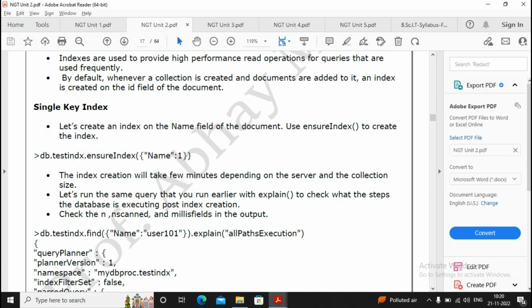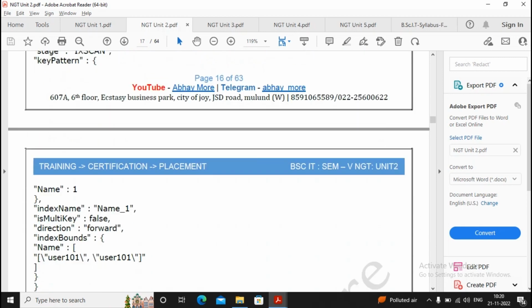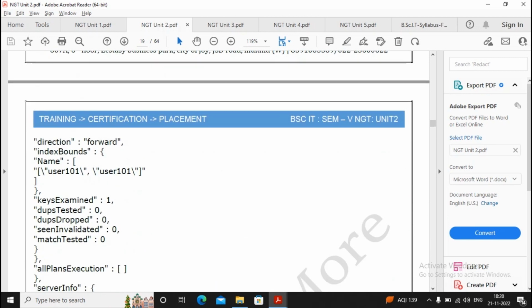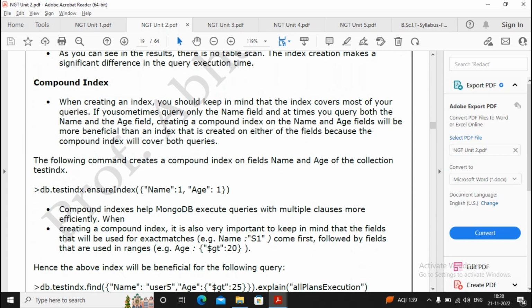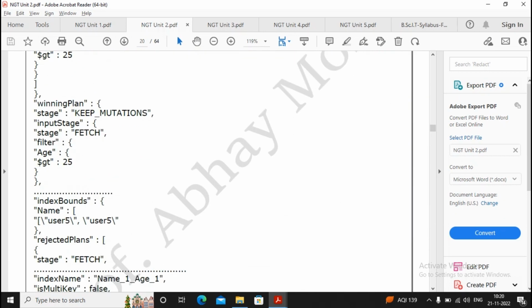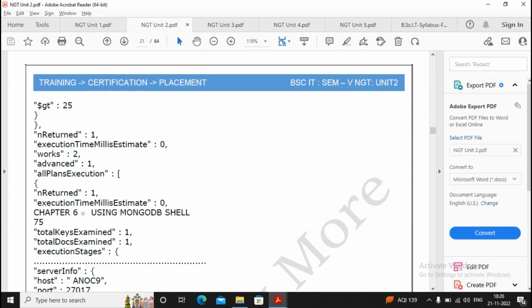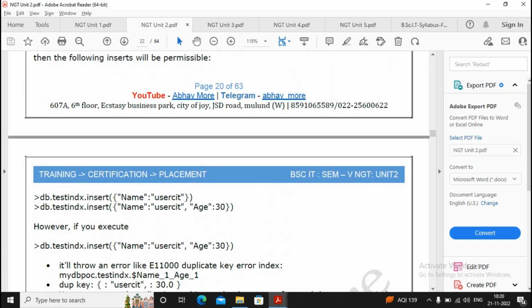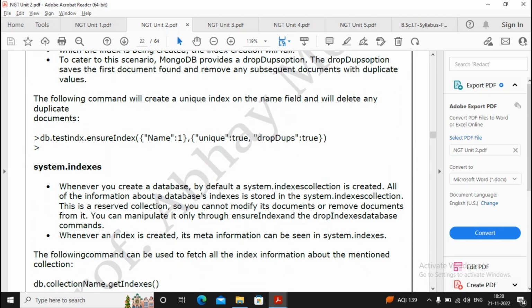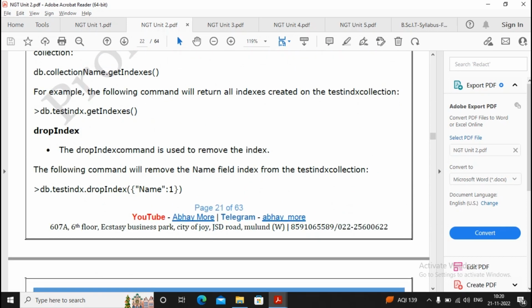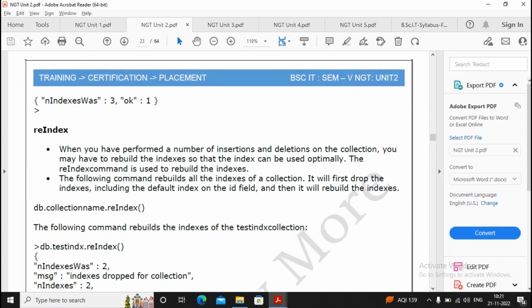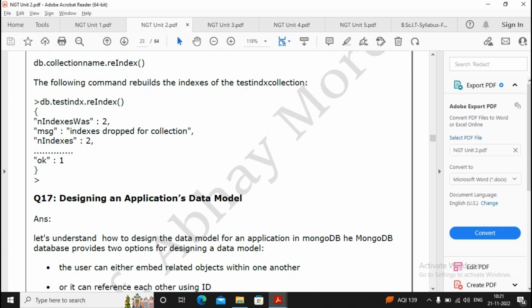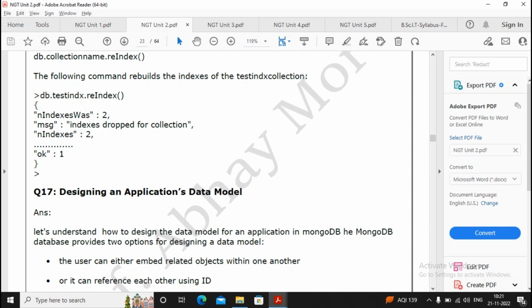Explain the concept of indexes and the different types of indexes, like the single key index. Further, you will find the next type of index, called a compound index, which uses more than one column together as the index. These outputs are what increase the number of pages in my answer sheet. So you have single key, multi-key, and unique index. Please remember the types of indexes properly. You know system indexes are there, and to remove indexes you can use the dropIndex command. To rebuild indexes you use reindex. So please remember the types of indexes: single key, multi-key, unique indexes and all.